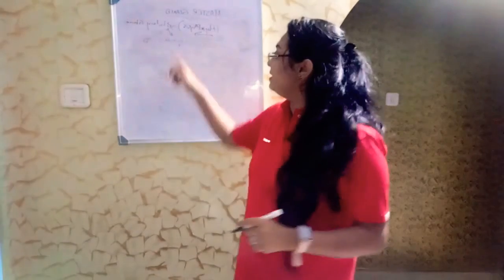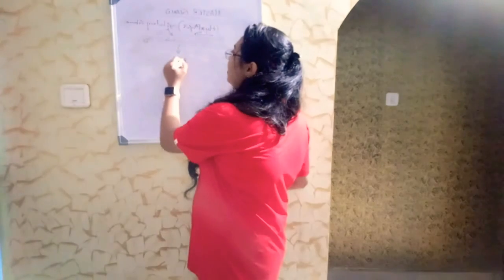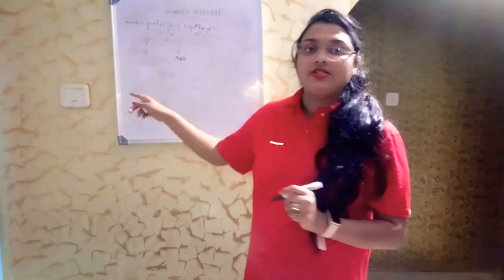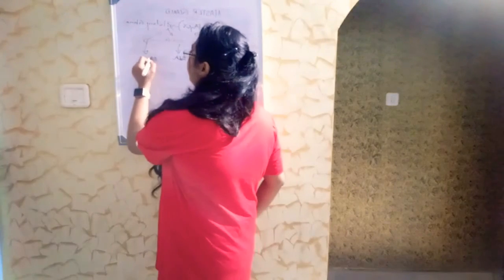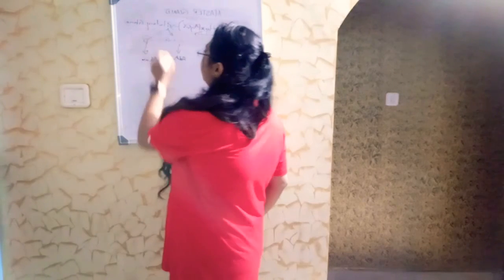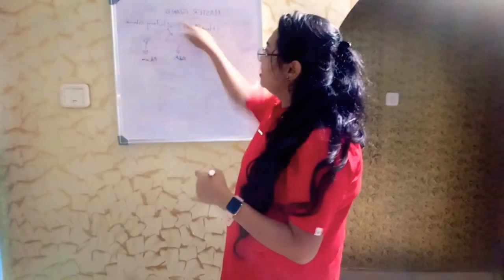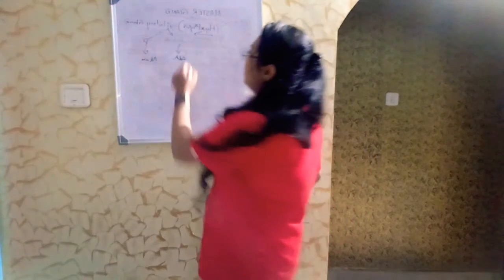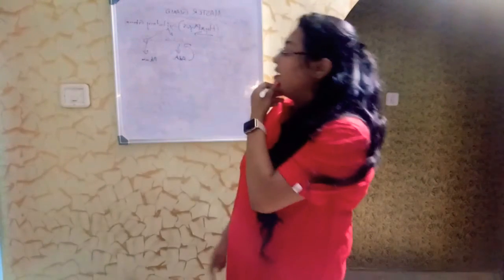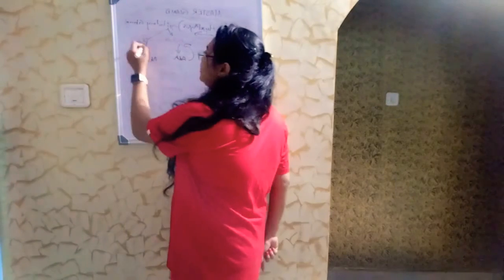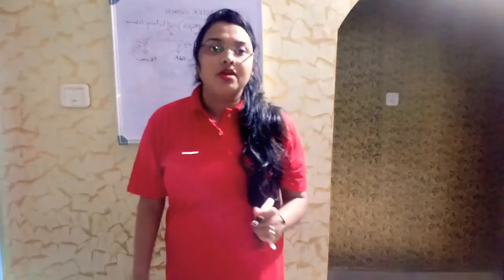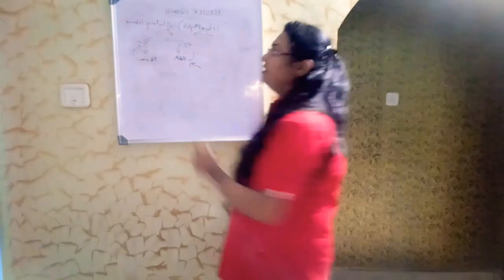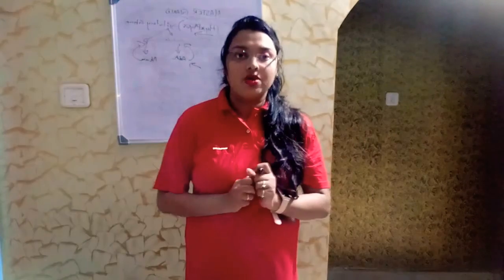The anterior lobe is also known as the adenohypophysis. The posterior lobe is also known as the neurohypophysis. The adenohypophysis connects directly to the anterior part, whereas the neurohypophysis connects to the posterior part. Finally, the pituitary gland secretes hormones.